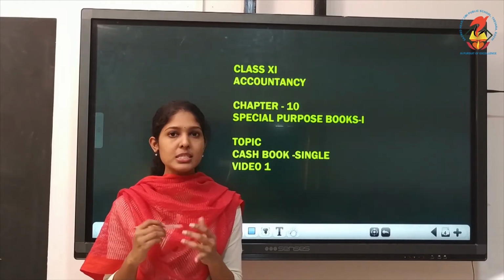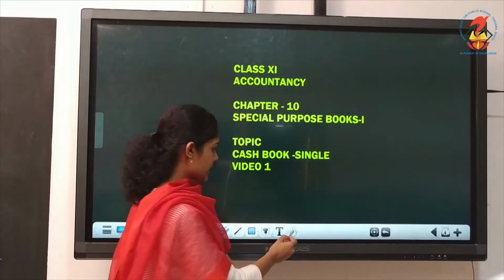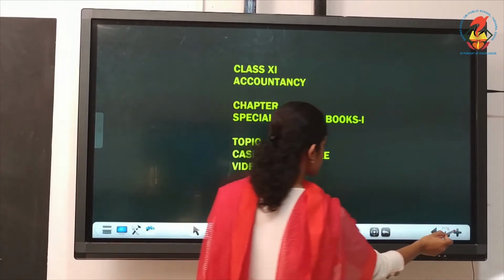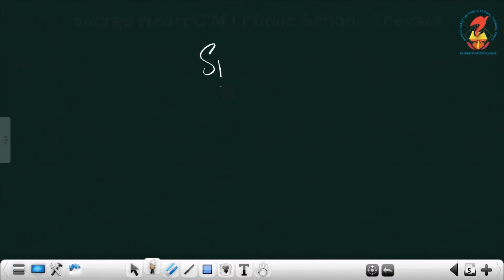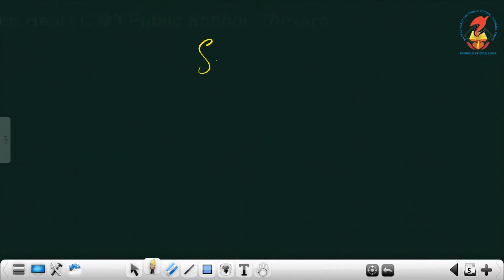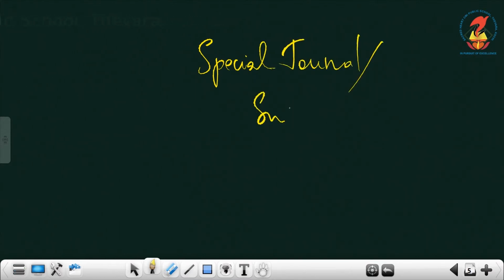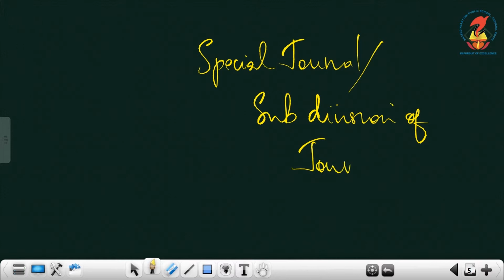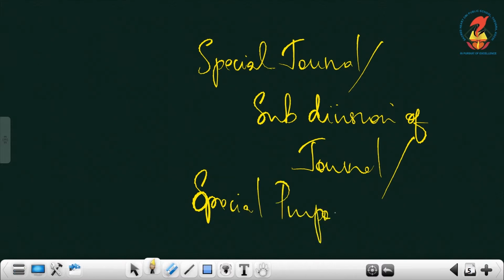which is also known as special journal. I'll write here: this is also known as special journal, special purpose books, special journal, or subdivision of journal. Special journal, subdivision of journal, or special purpose books, that is the name of the chapter. So all these names you can write.